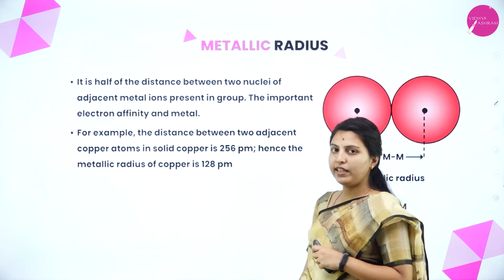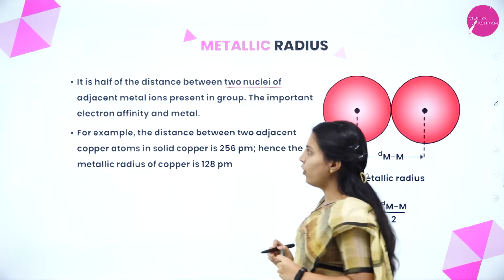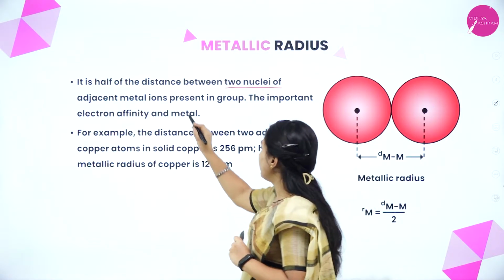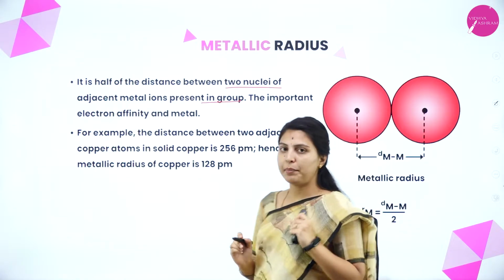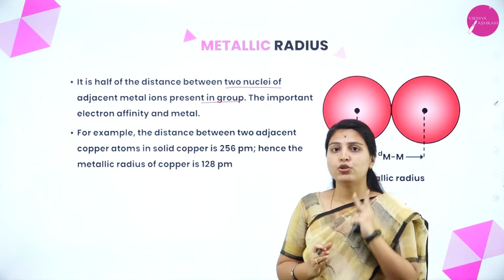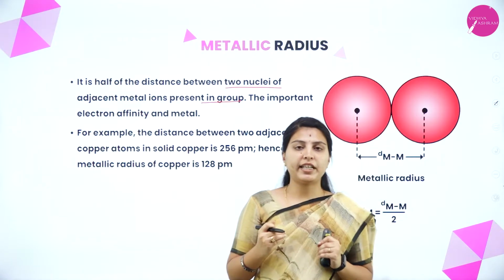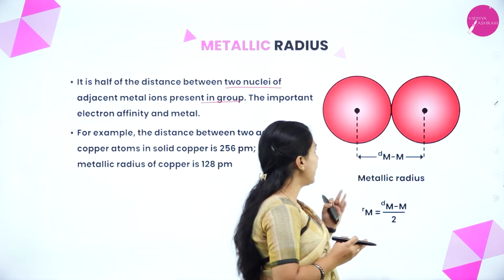Next, metallic radius. It is half of the distance between the two nuclei of adjacent metal ions present in a metal. What they are telling is that it is also a half distance between two nuclei of adjacent metals. Adjacent means one beside the other, that we will call adjacent.